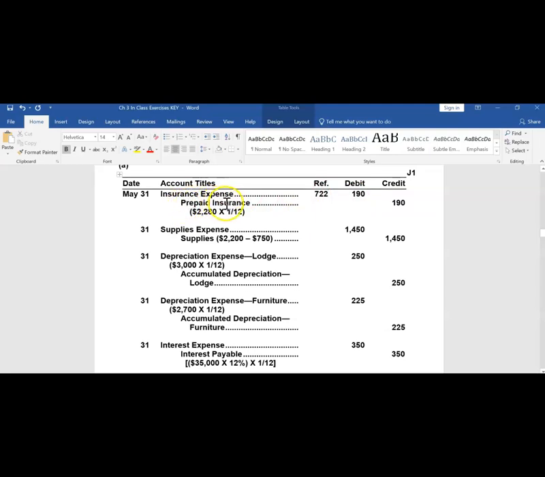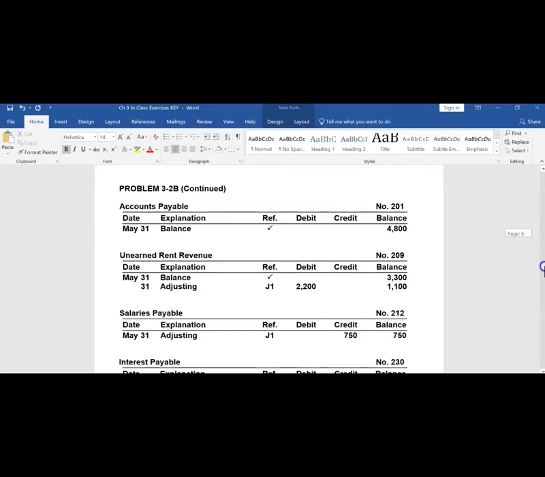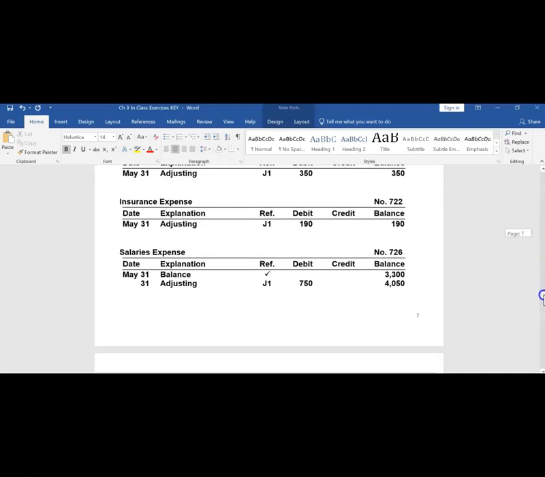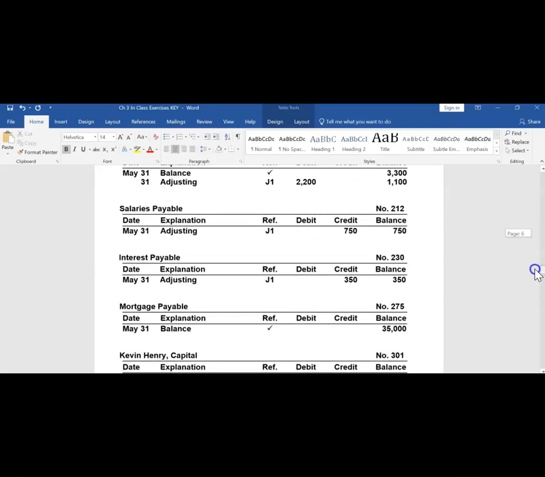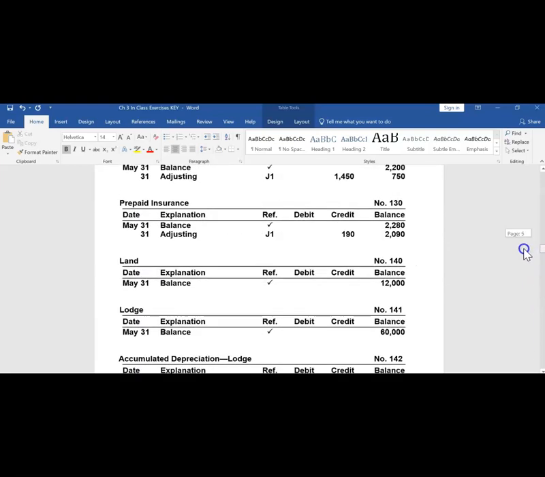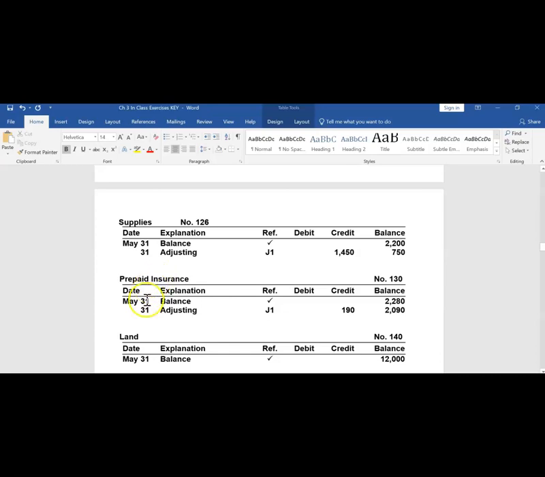Next line tells me I need to credit the prepaid insurance account $190. I will go to the general ledger and find the prepaid insurance account. Here we go. For the adjustment, this account is showing a balance of $22.80. We are now posting on May 31st an adjusting entry from the general journal, page 1, a credit in the amount of $190.